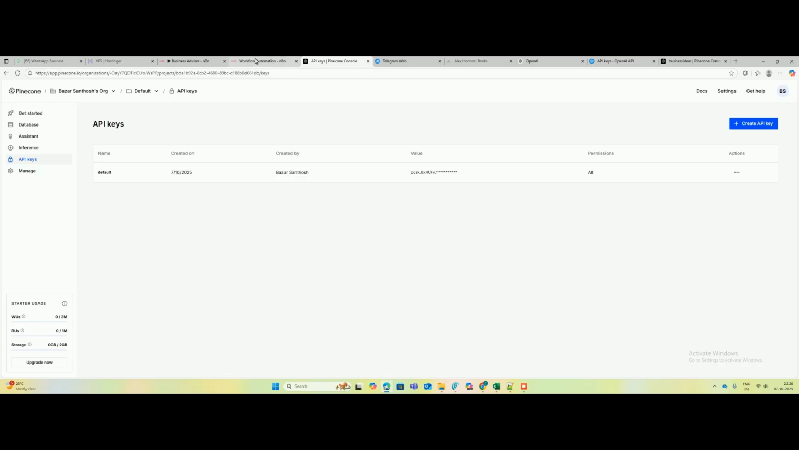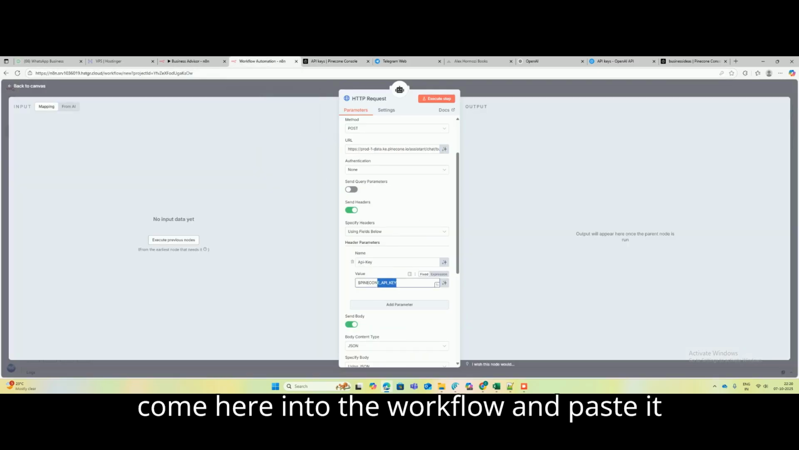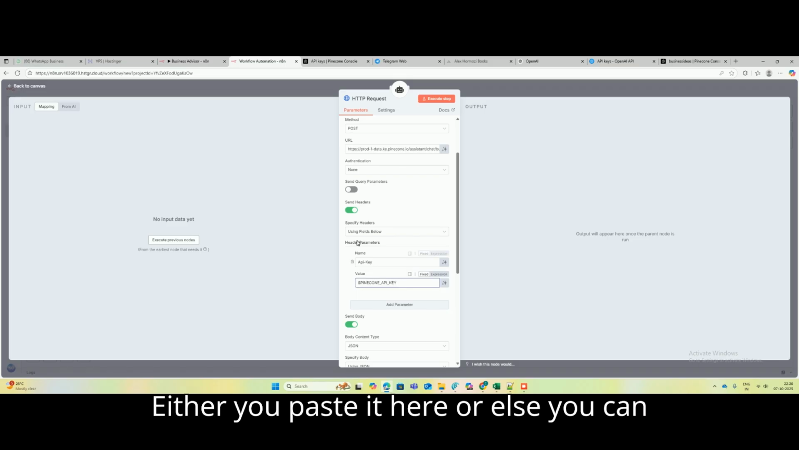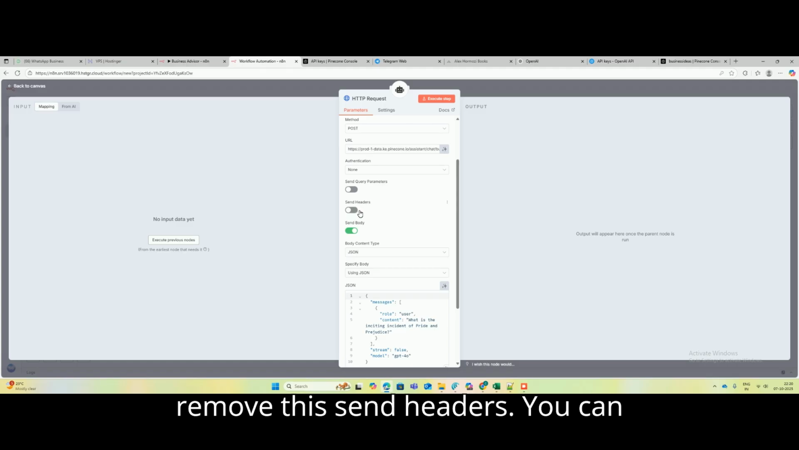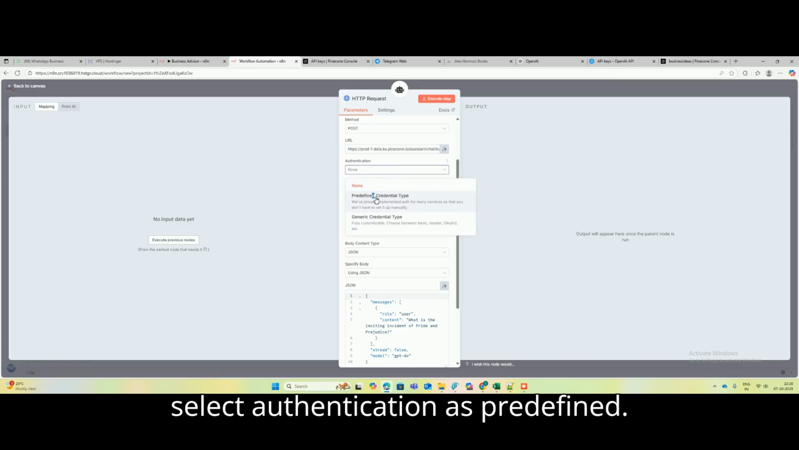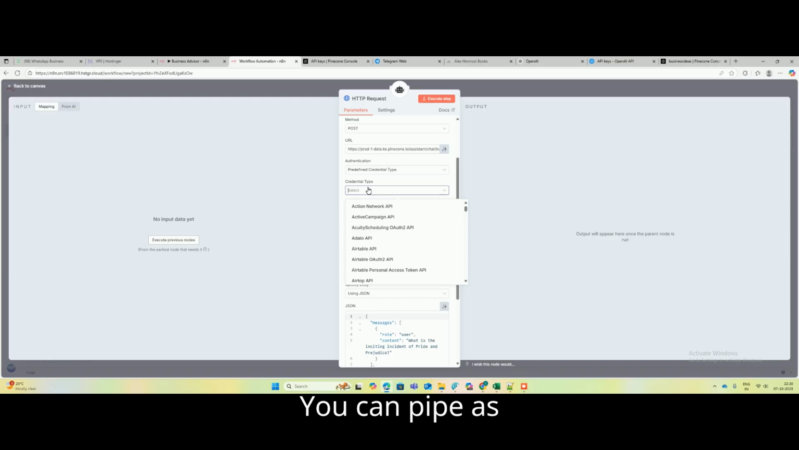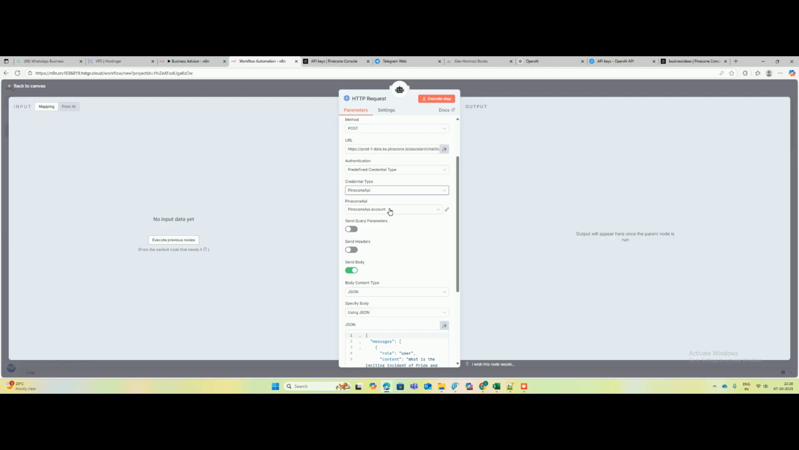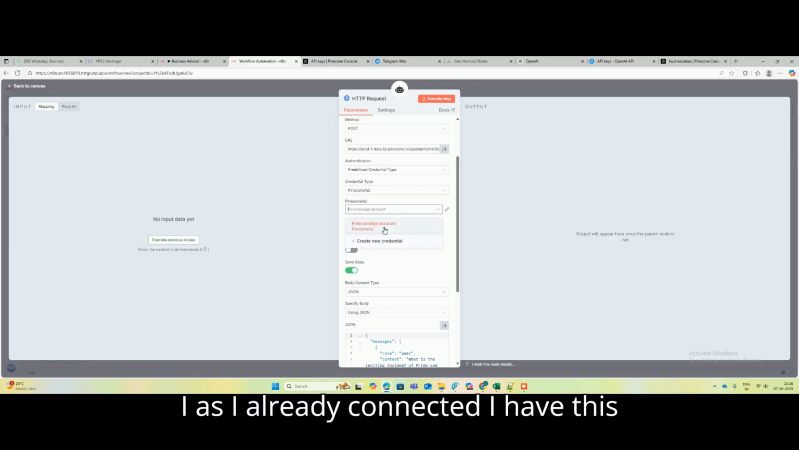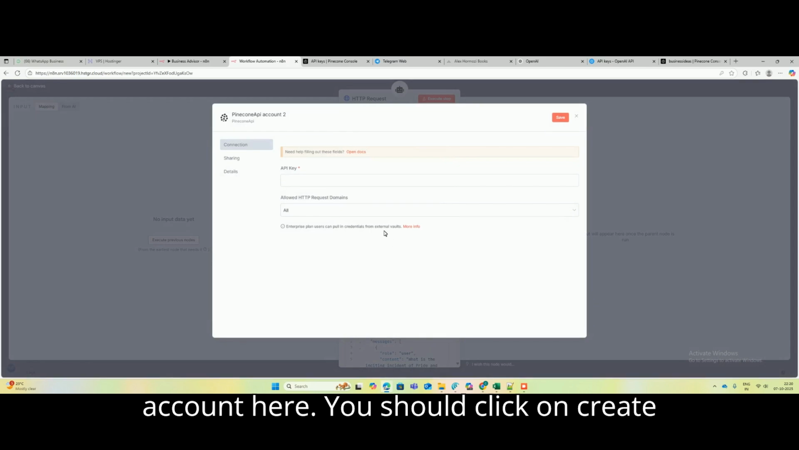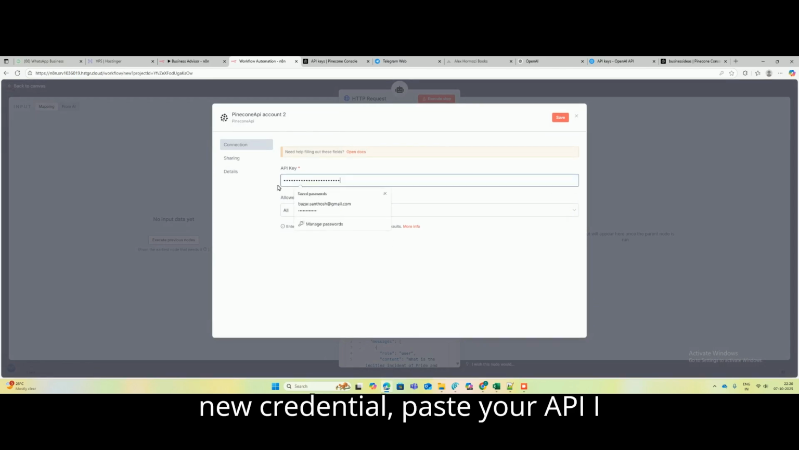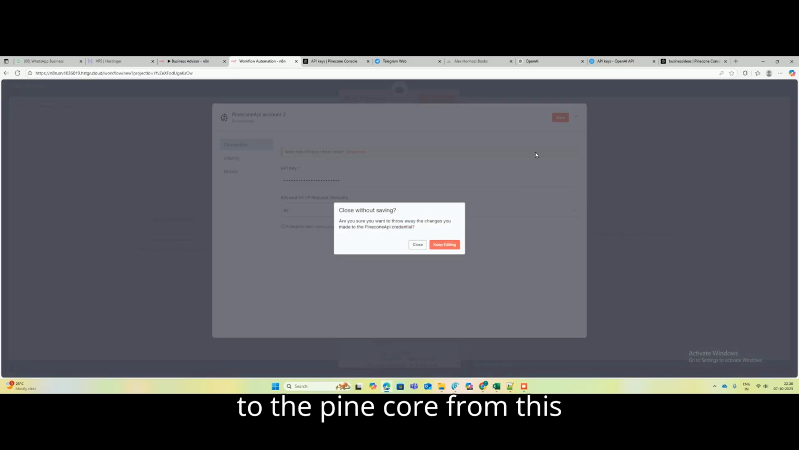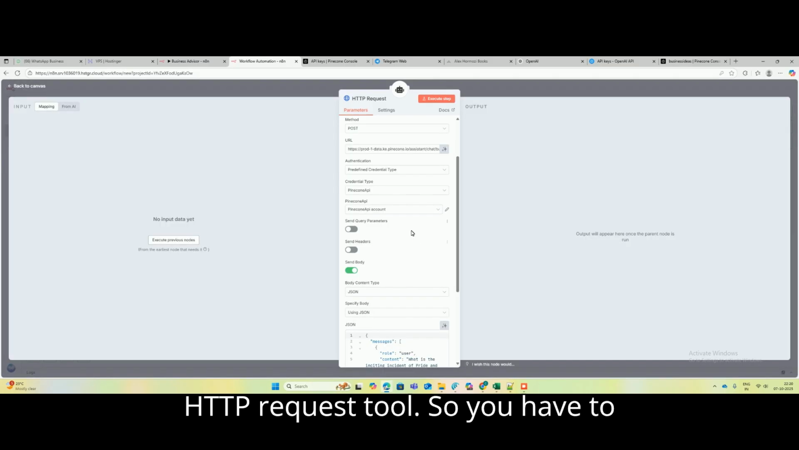Copy that key, come here into the workflow, and paste it here. Either you paste it here, or else you can remove send headers. You can select authentication as predefined and type Pinecone API. As I already connected, I have this account here. You should click on create new credential, paste your API key, and click on save. You will be connected to Pinecone from this HTTP request tool.